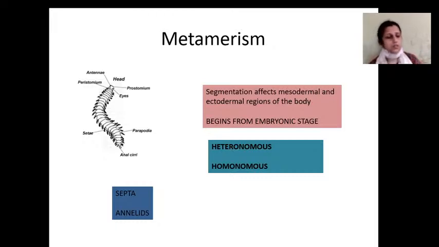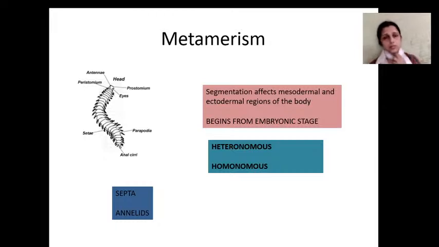The previous session was about the different phenomena or characteristics of animals. We discussed symmetry, what coelom is, and the different types of coelom formation. The organisms show bilateral symmetry, radial symmetry, and biradial symmetry.